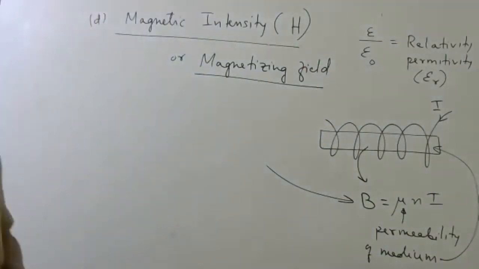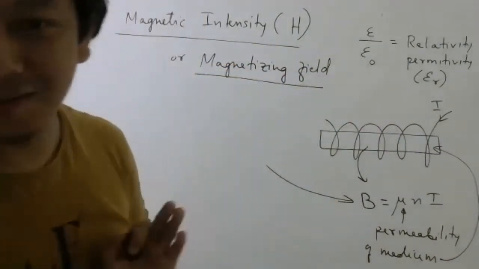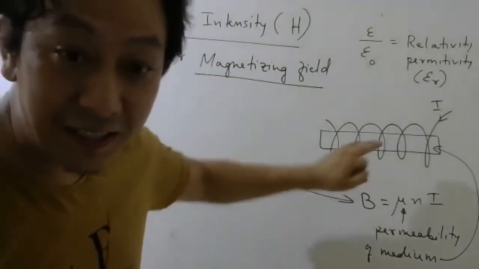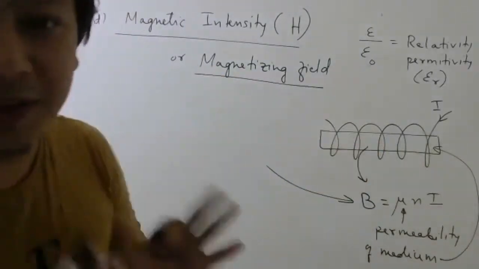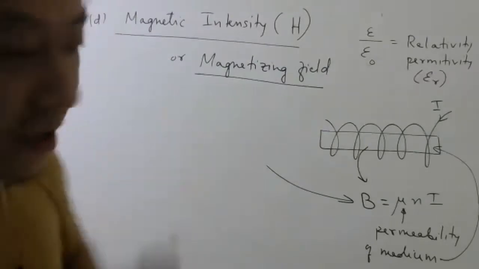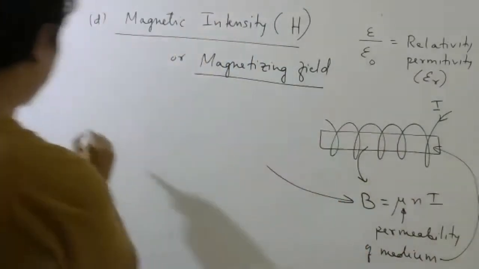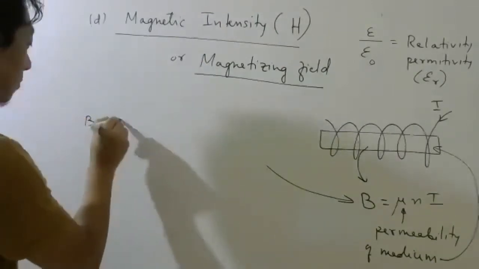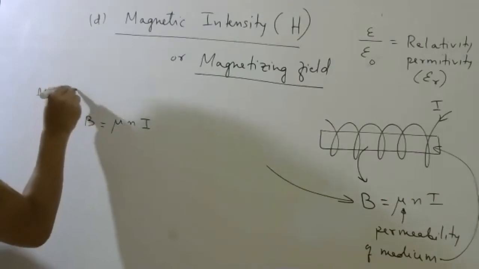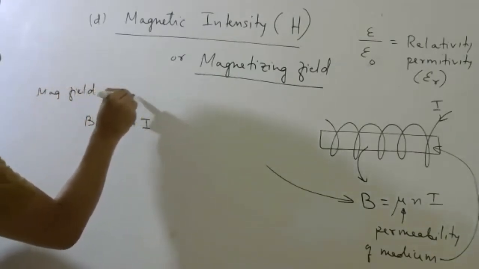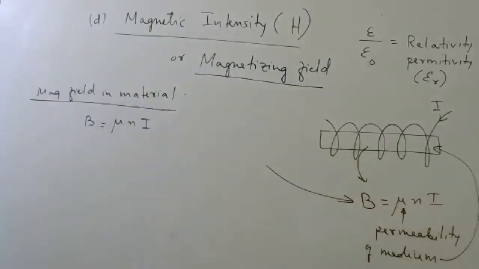So many students get confused between this capital H and capital B. Okay, because this is your magnetic field in the material. This is also called magnetizing field. So let me try to remove the confusion. Concentrate nicely. Okay, look at this formula only. B equals mu n I. This is magnetic field in material. Correct? Magnetic field in material.